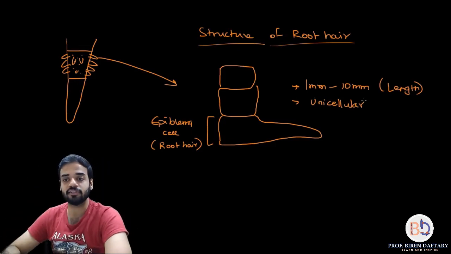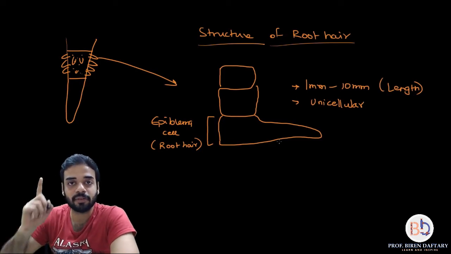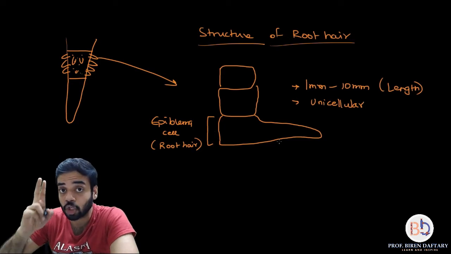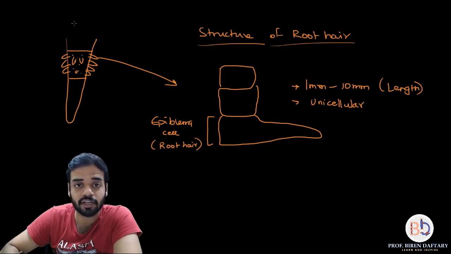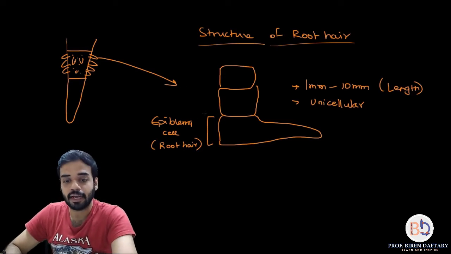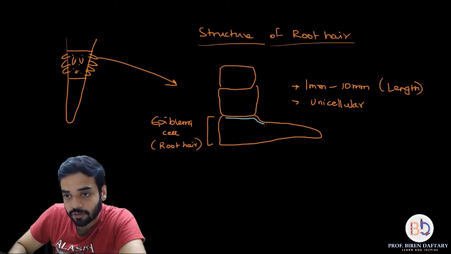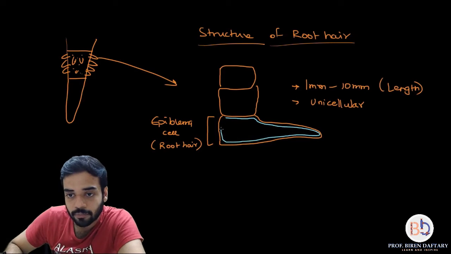Now what is the structure? If you see the structure, this epiblema cell is basically made up of two cell walls. There are two layers of cell wall. So I am going to draw another layer of cell wall, and that I am going to show with blue color. So the orange layer is the outer cell wall. Then after the orange layer I am going to draw another cell wall which is in blue color. So over here I am drawing the second layer of cell wall.